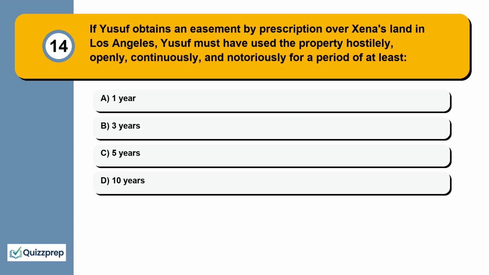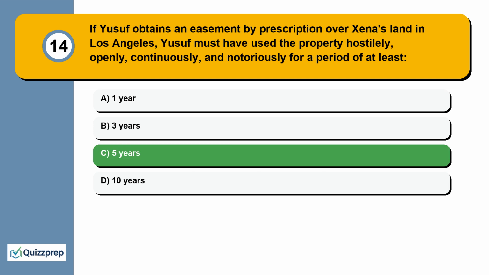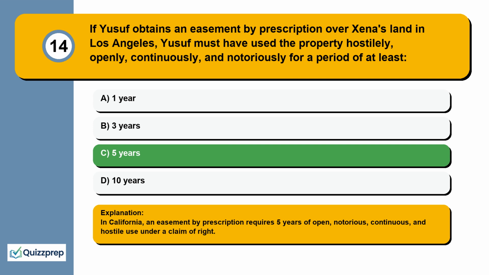Question 14. If Yusuf obtains an easement by prescription over Zina's land in Los Angeles, Yusuf must have used the property hostilely, openly, continuously, and notoriously for a period of at least 1 year, 3 years, 5 years, 10 years. In California, an easement by prescription requires 5 years of open, notorious, continuous, and hostile use under a claim of right.